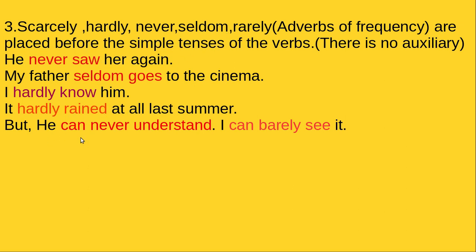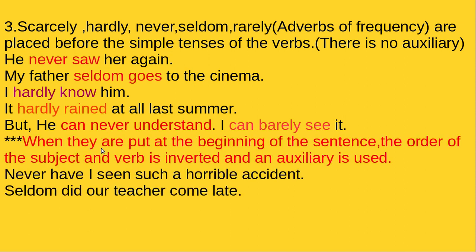But you see, if there is an auxiliary, we put it after the auxiliary. I can never understand. I can barely see it. Okay, this I think is very clear. In simple present and past only; in the future there will be an auxiliary. Then you can put scarcely, hardly, never, seldom, and rarely just before the verb. Clear, right? But in the case of not, we have to find the auxiliary, that is do, does, or did. But here it is not needed. It is different. Okay, that's why it is especially mentioned.